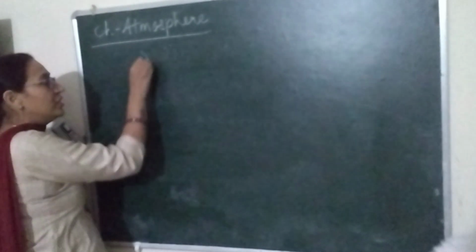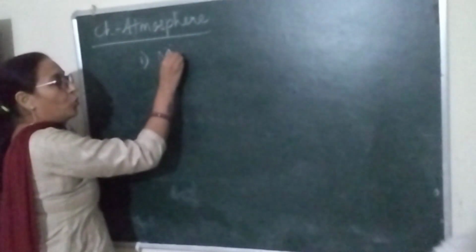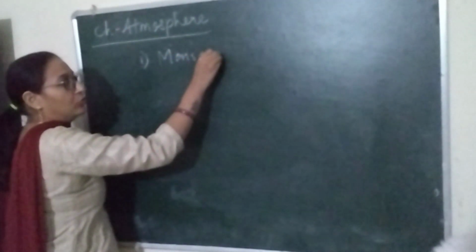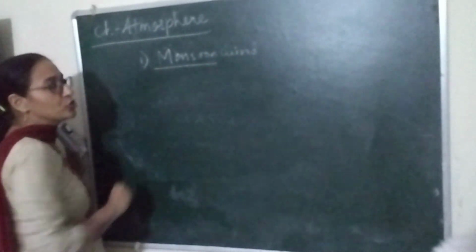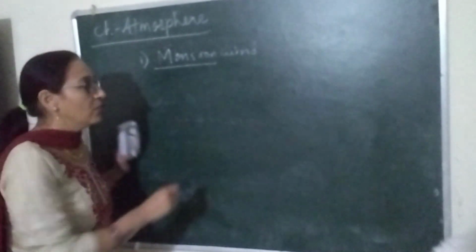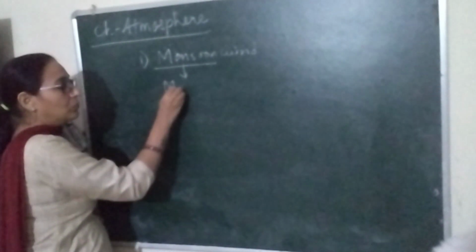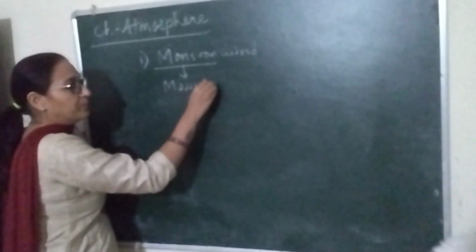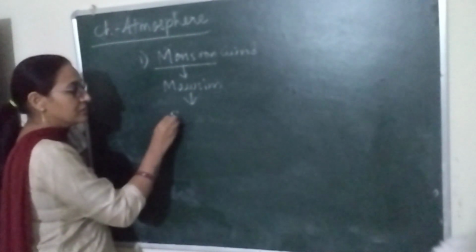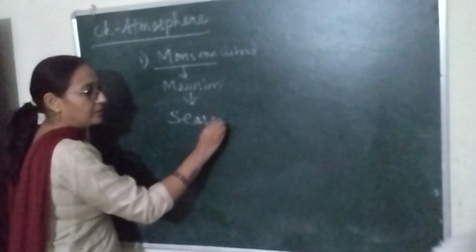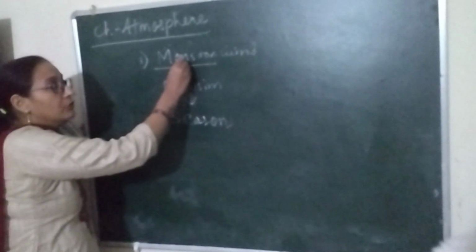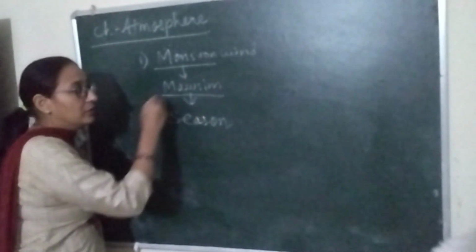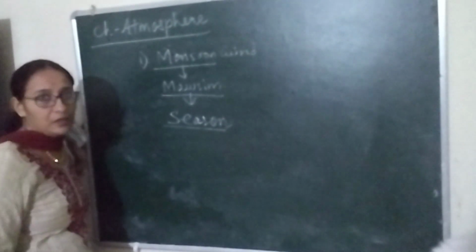Now first we will discuss monsoon wind. As we all know, the word monsoon is derived from the Arabic term Mausim, which means season. So this is the particular term we have to learn. The word monsoon derived from Arabic term, which means season.